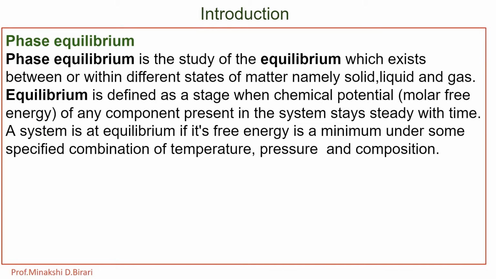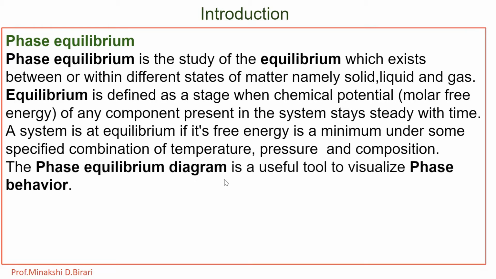That is, under conditions of a constant temperature, pressure and composition, the direction of any spontaneous change is towards a lower free energy. Then the phase equilibrium diagram is a useful tool to visualize phase behavior.